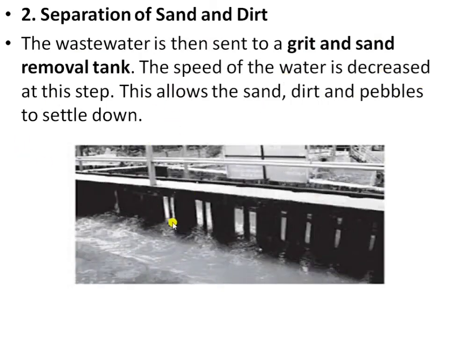Here is a picture of the grit and sand removal tank. The speed of the wastewater is slowed so that the grit and sand settle at the bottom of the tank, and the wastewater flowing above passes to the next tank.